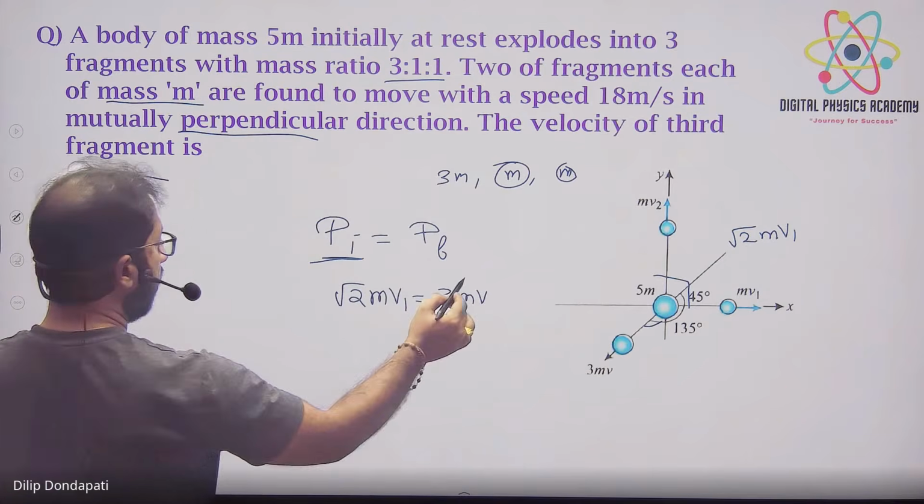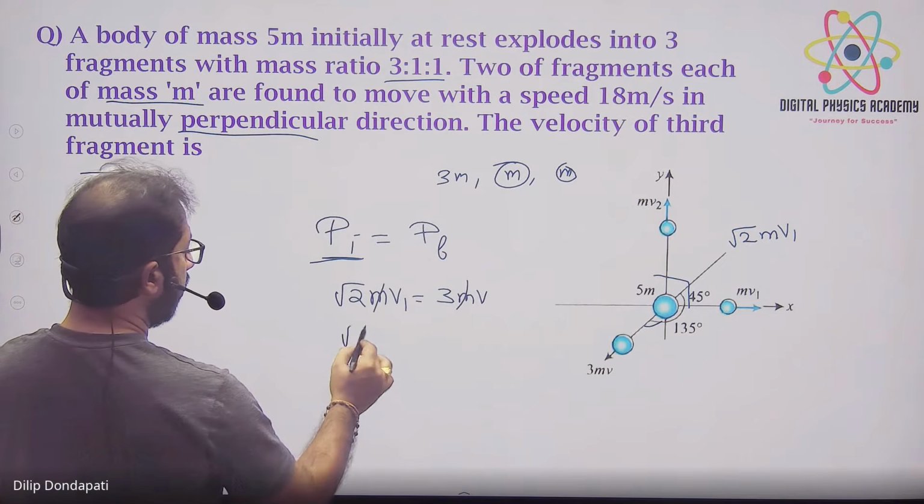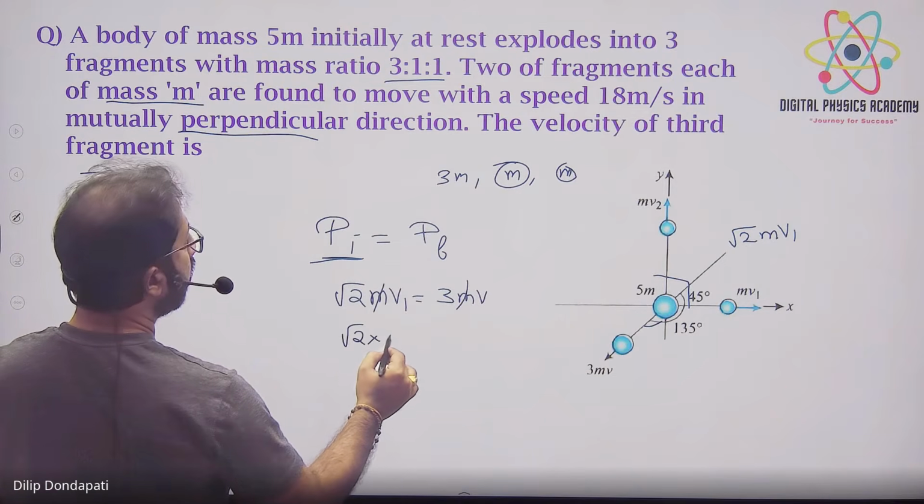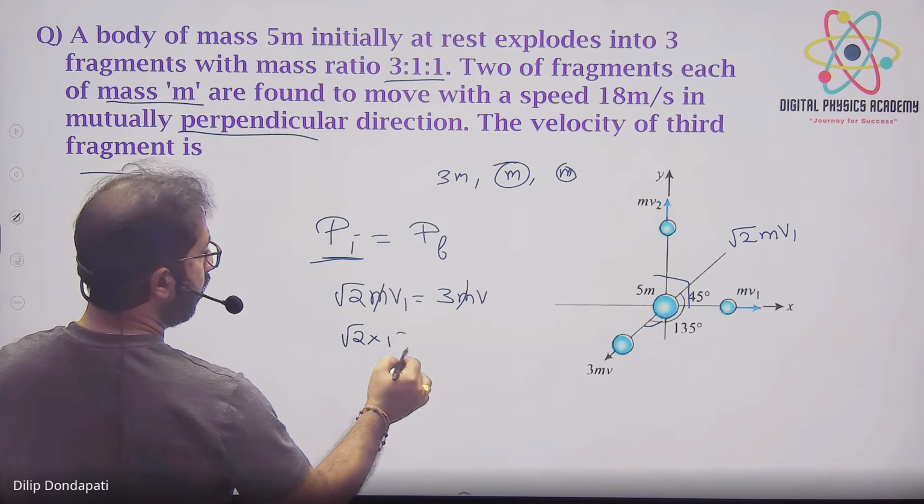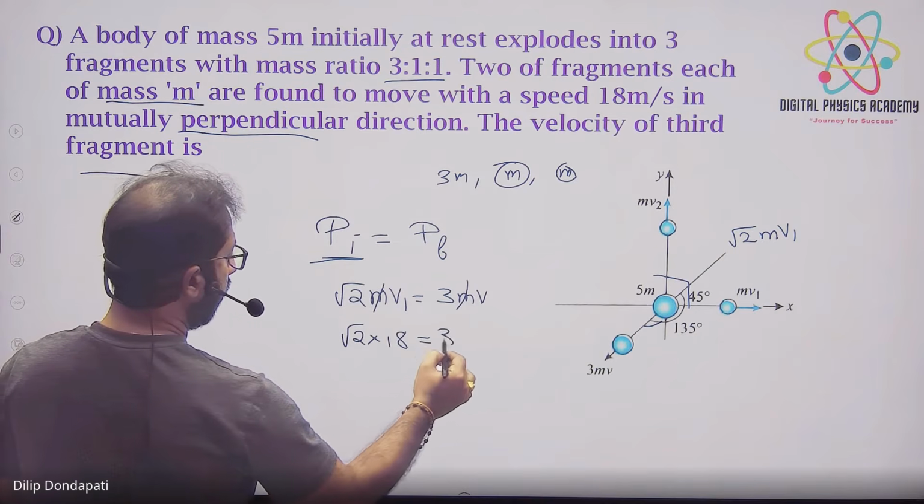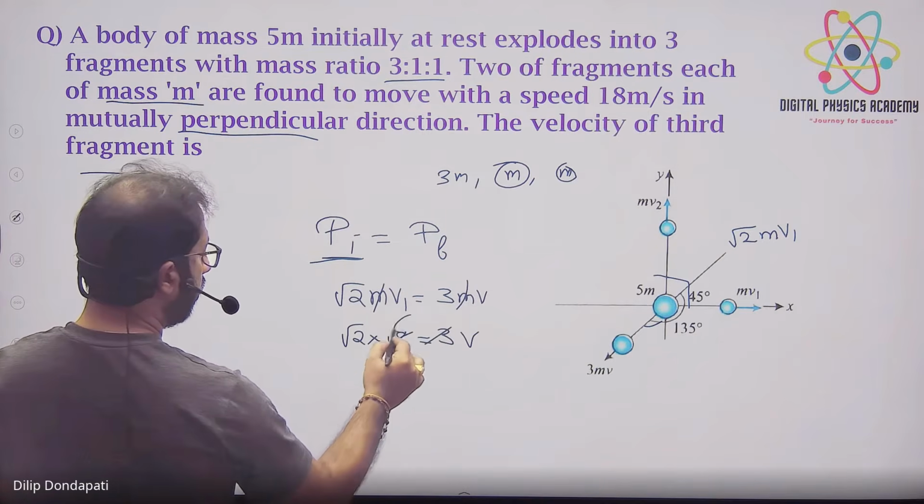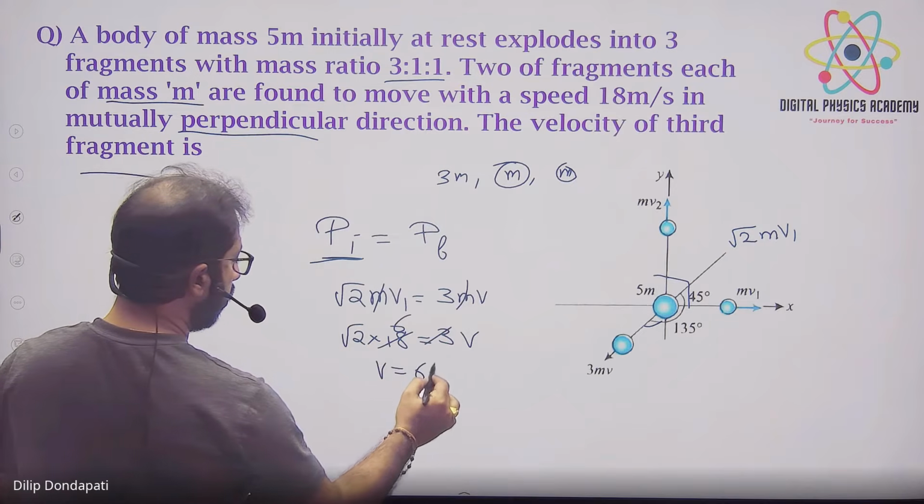Equate, m cancels. So in place of v1, how much will it be? 18 is equal to 3v. So it's 6. So v is equal to 6 root 2 meters per second.